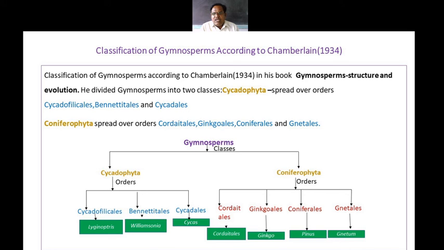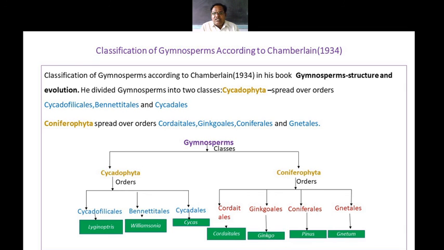Just like I told you, they look somewhat like angiosperms. They are transition plants, showing some characters of gymnosperms and some characters of angiosperms. Their cones are strobiloid, somewhat like an angiosperm inflorescence. So they have such characters.